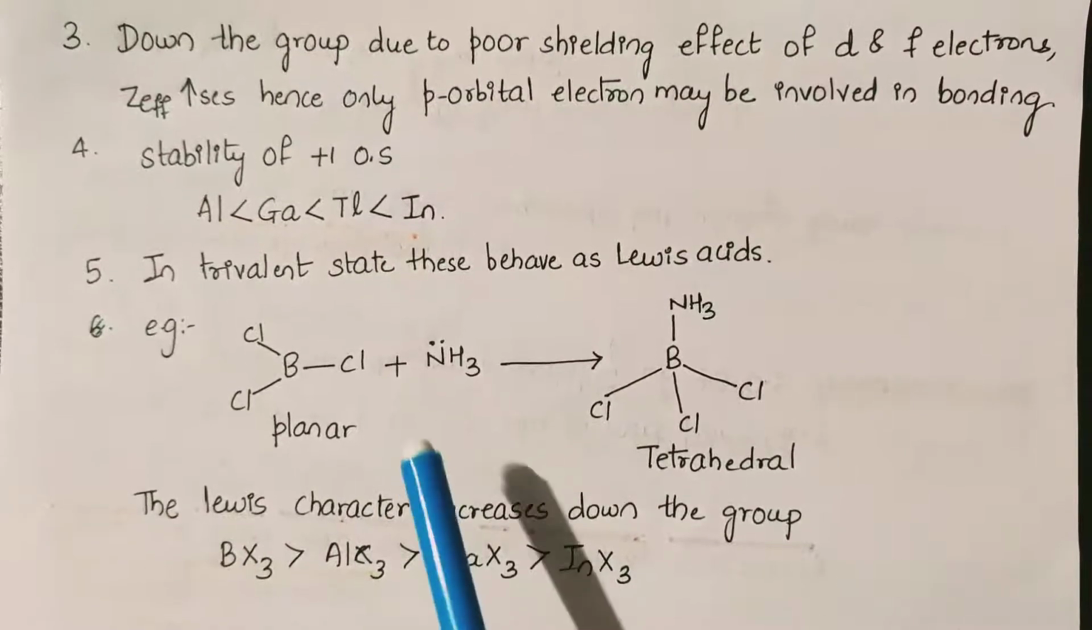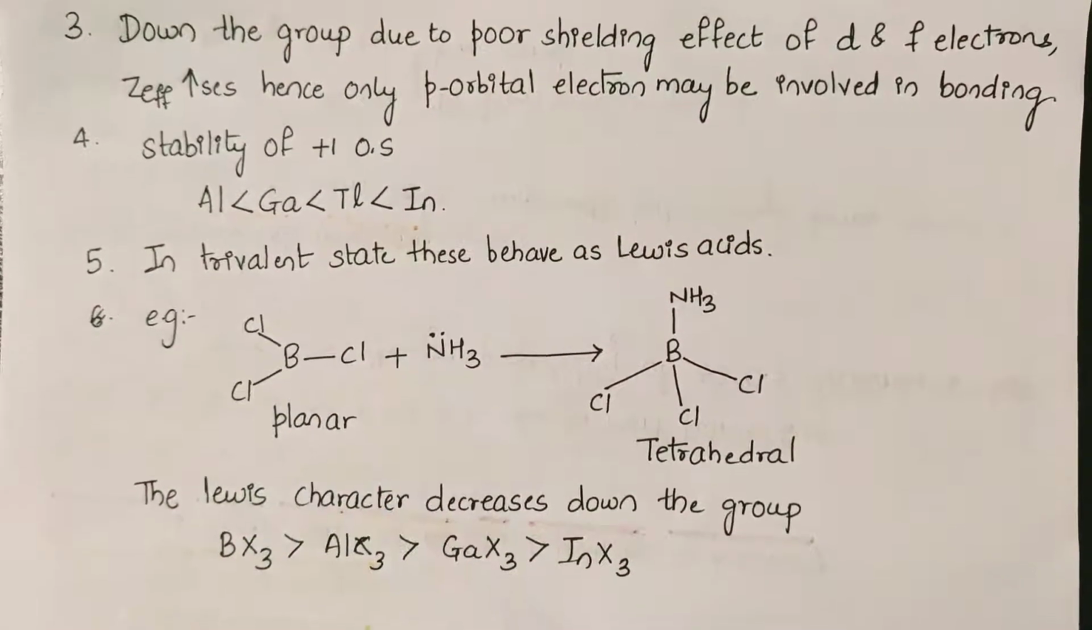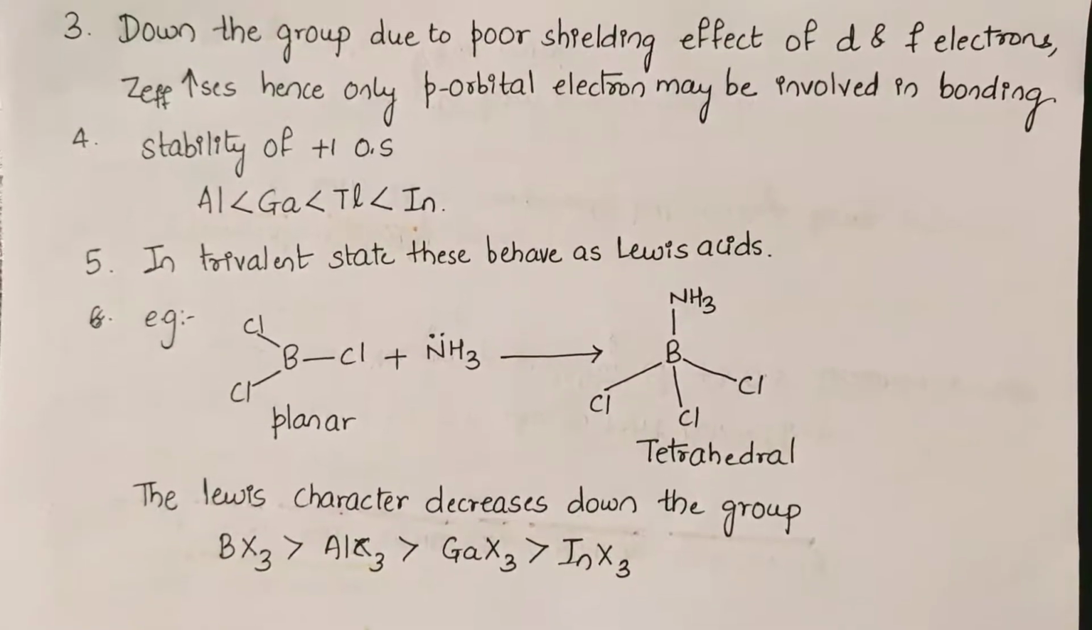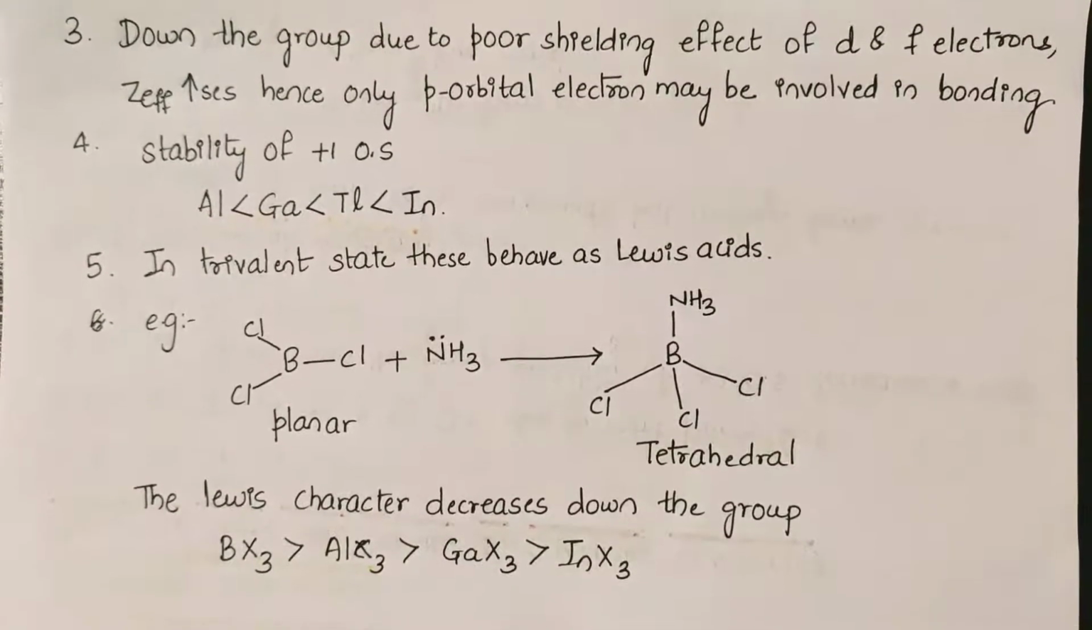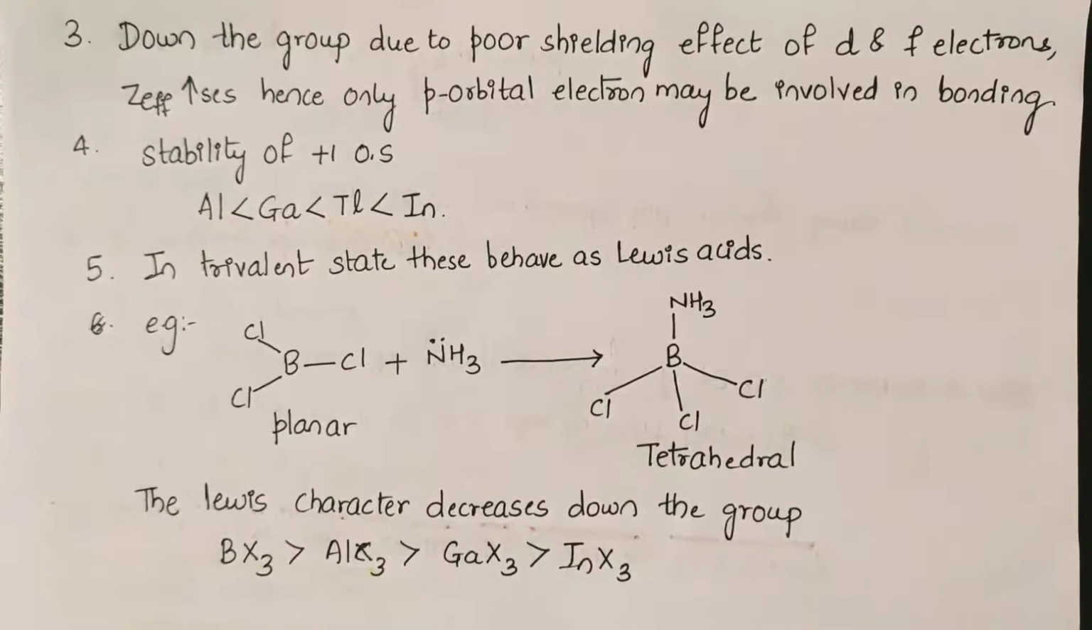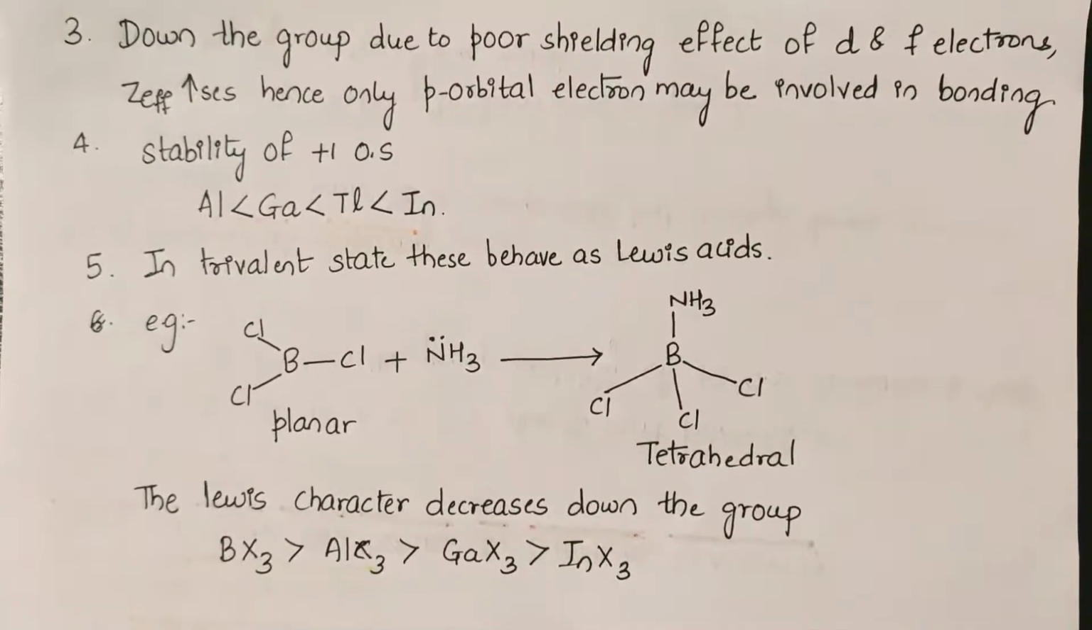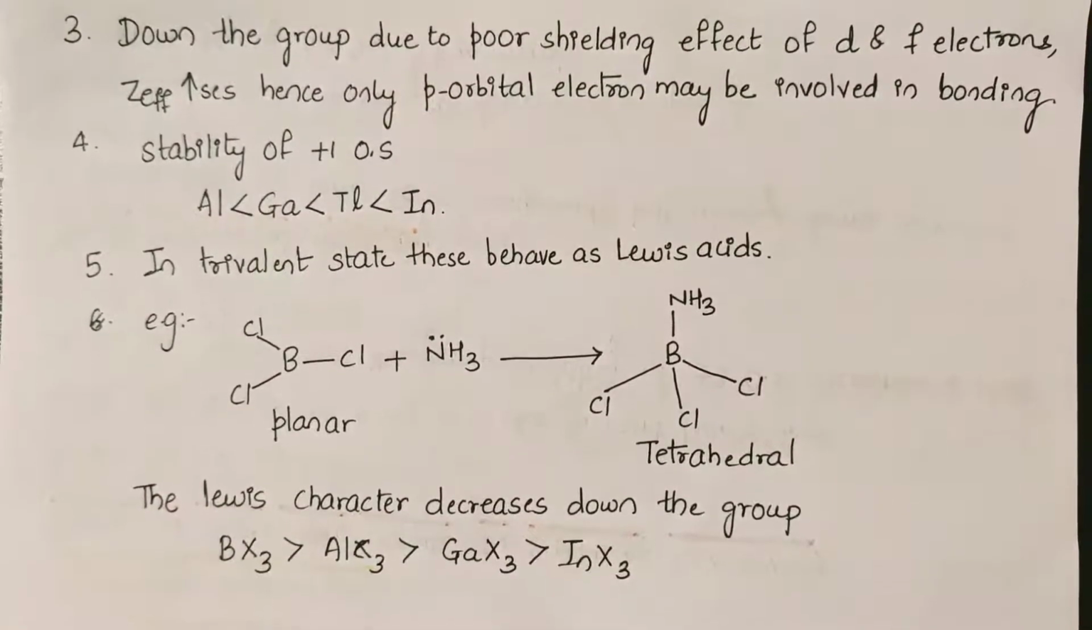Suppose you see BCl3, there are only 6 electrons present and they behave as an electron deficient molecule. Now these have a strong tendency to accept a pair of electrons to achieve the stable inert gas configuration, and hence they behave as Lewis acids.